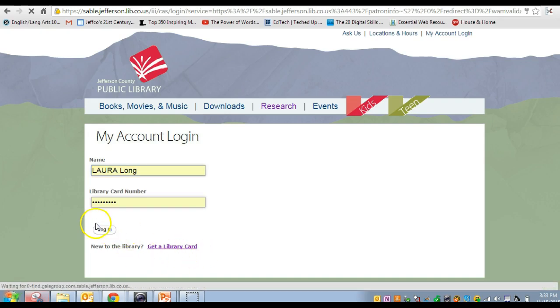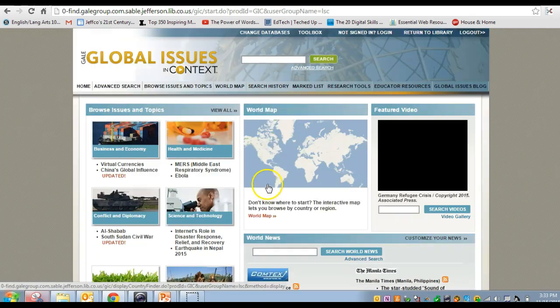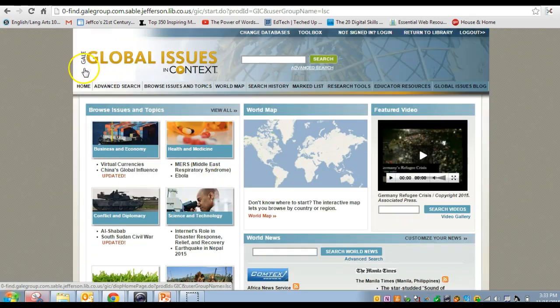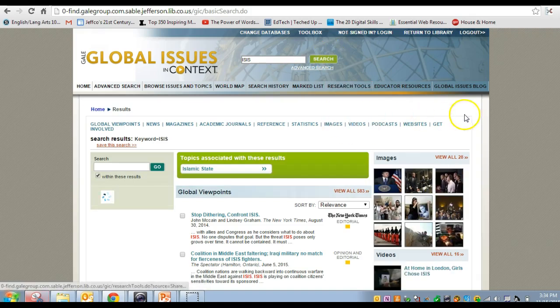And you'll log in, and when you log in, you get to a page that tells you which database this is. This is the Gale Global Issues in Context database. So everything in here is related to global issues. Again, these are reviewed, credible sources for you. And there's some interesting things to explore, but there's also a search button here. So if I wanted to find out about ISIS, for example, I would come here, I'd click on search, just like you would on the internet, but you're searching credible materials here.